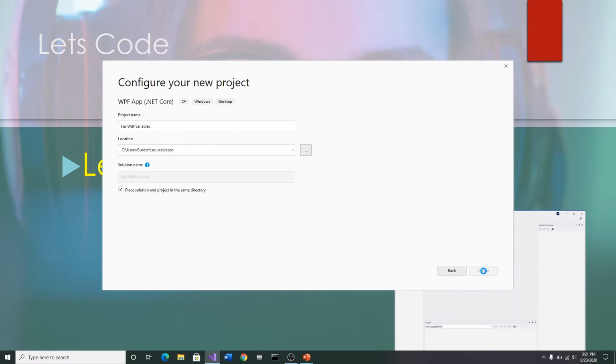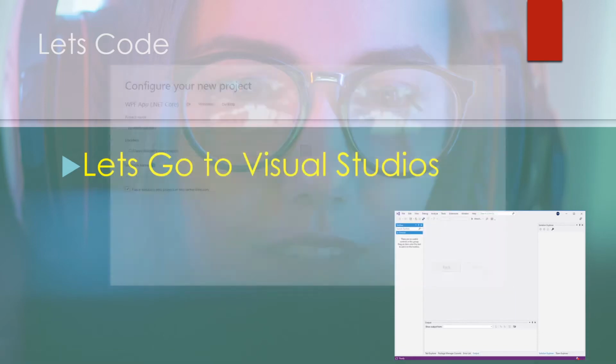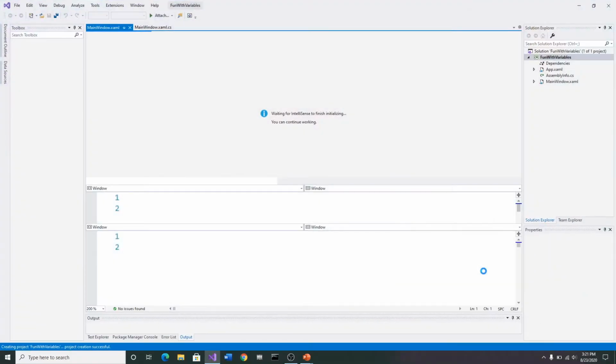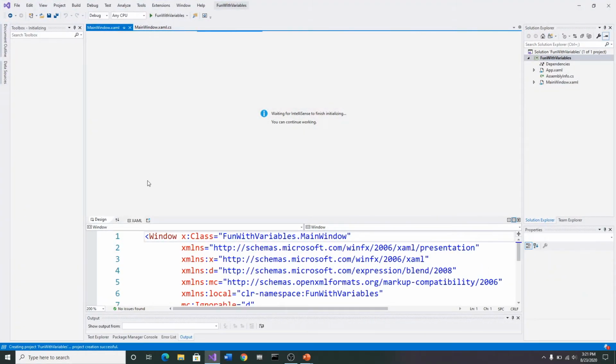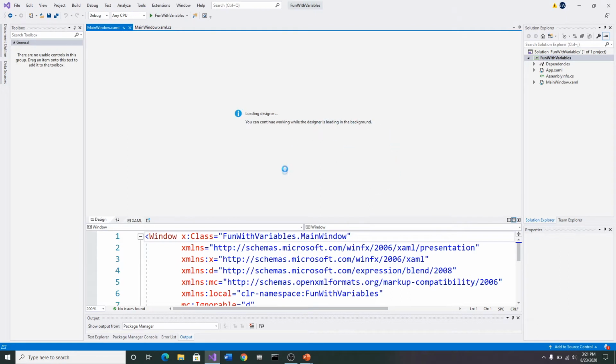And so Visual Studios is now going to create a little basic template for us to be able to use, a little bit of file structure like we've seen in the last video when we created our Hello World video. Okay. Now it's opened that up and it's loading the designer right now.